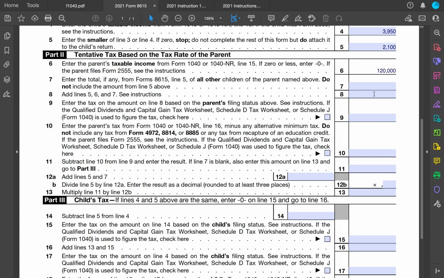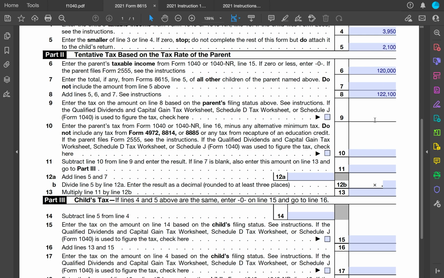So this tells us that the parents' adjusted income for calculating the tax is $122,000. Again, this is what we saw in our worksheet. Right, the tax on this amount, again, this is the number that we calculated using the tax tables based on this $122,000.